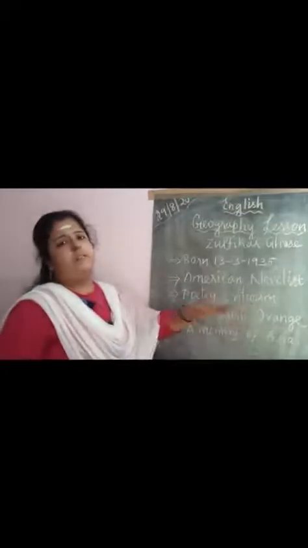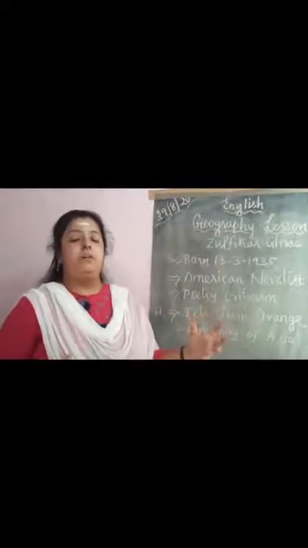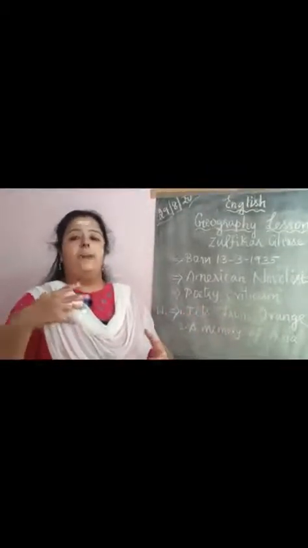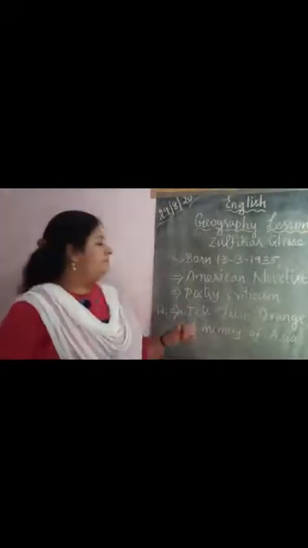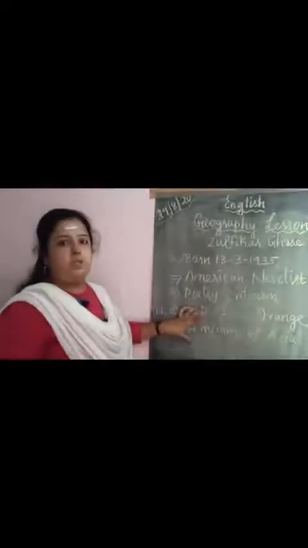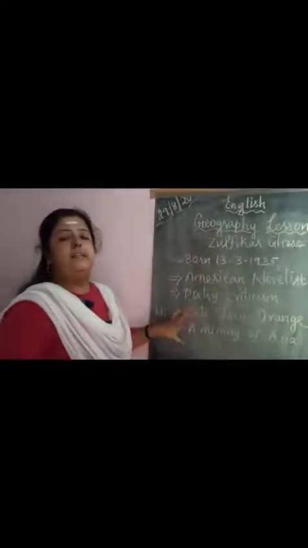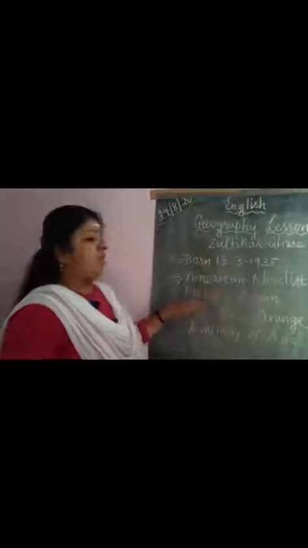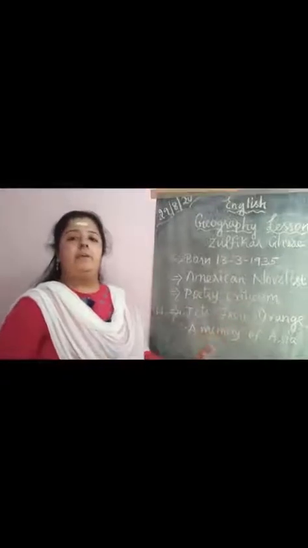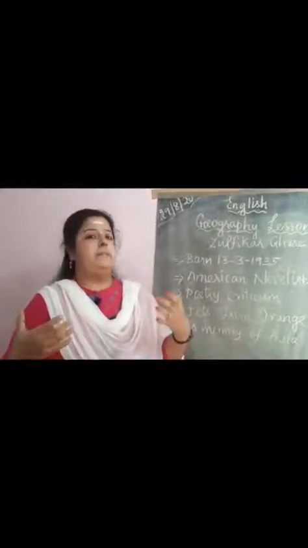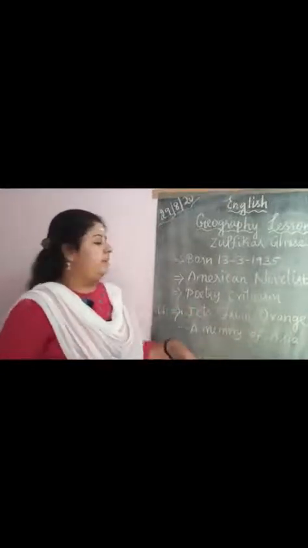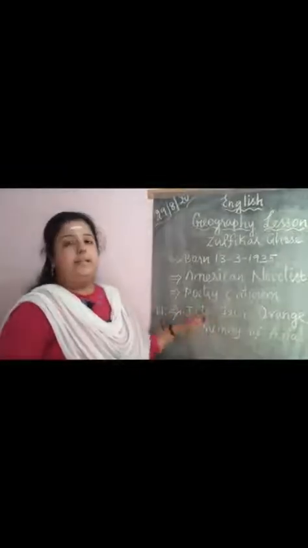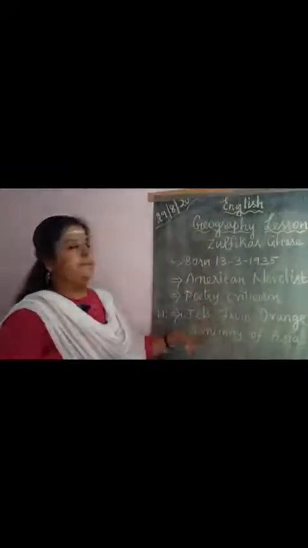Then criticism. Criticism you all will be knowing. Somebody would have written some notable works, and for those notable works, they would have written criticizing the works or praising the works. It depends on the work they write. Here I have given two notable works of Zulfikar. These two works became very popular all over America, and apart from these novels, poetry and criticism, he wrote n number of fictional and non-fictional stories for newspapers and journals. For everything he has written n number of things. The two notable works are Jets from Orange and A Memory of Asia. These two are very familiar and have become very popular.